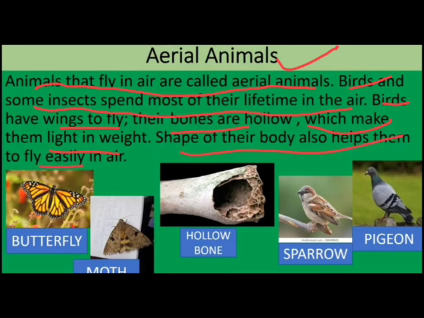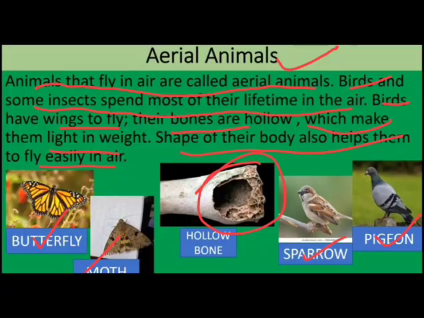Okay, so the birds have different shapes also which help them in flying, and there are so many aerial animals like the sparrow, pigeon, butterfly, moth. They have the hollow bones like this. So these hollow bones are light in weight. That is why these aerial animals can fly easily in the air. Okay.